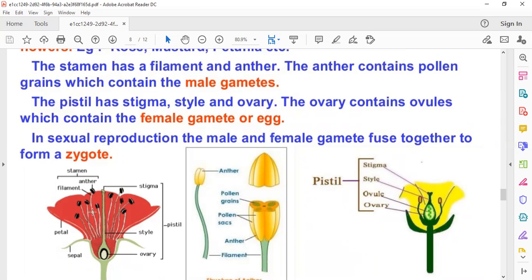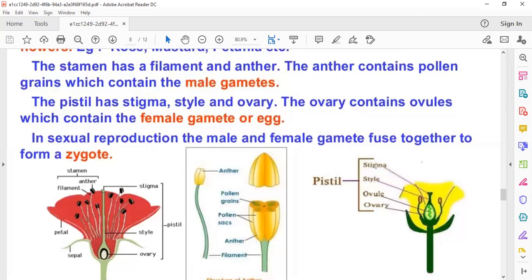I will repeat again. If the flower has both the gametes, male and female, it is known as a bisexual flower. So in this flower, we have seen that the male part is present, and the female part with the stigma is also present, so this is an example of a bisexual flower. So children, let's see the stamen, which is the male reproductive part of a flower. Again, it contains two parts, one is anther and the other is filament. And inside the anther there are pollen grains.